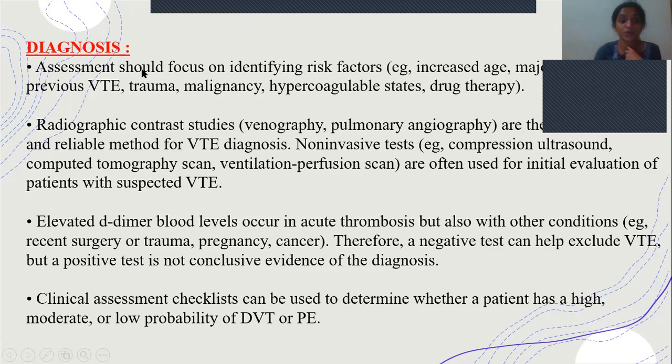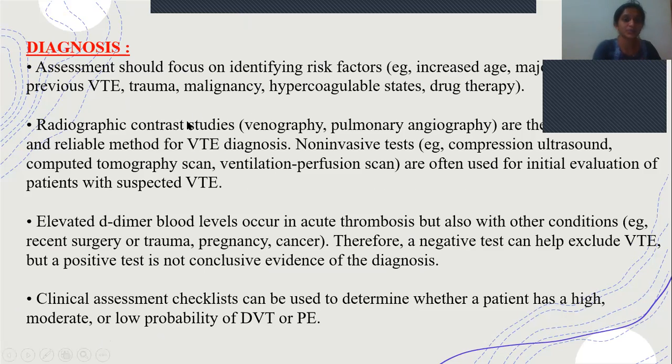Diagnosis. First we have to focus on the risk factors like age, and whatever risk factors we have discussed, like strong, moderate, and weak. Depending on that, we have to check these risk factors like previous history of VTE, trauma, malignancy, hypercoagulable states, or use of any drugs or therapies.